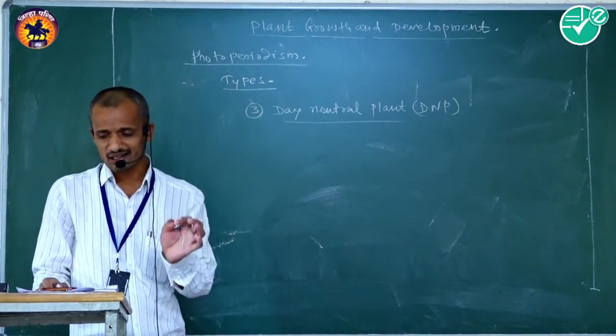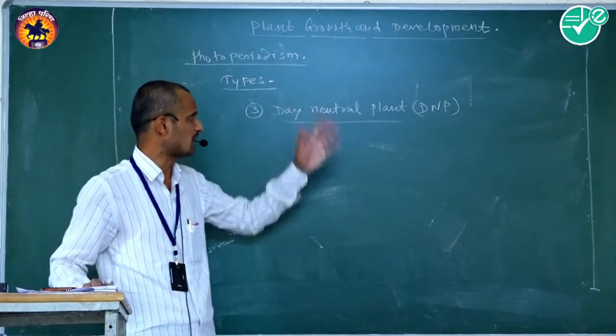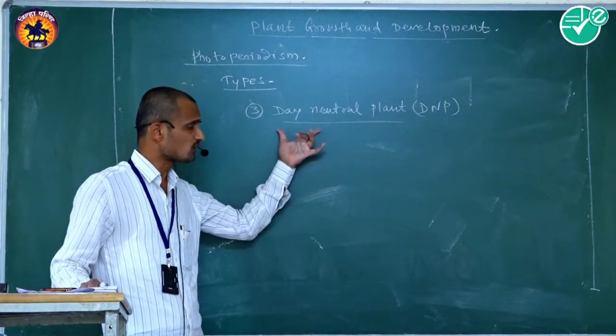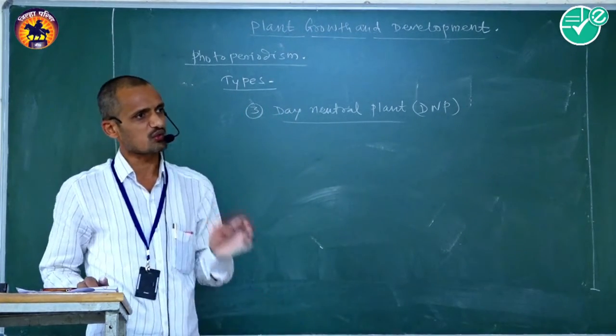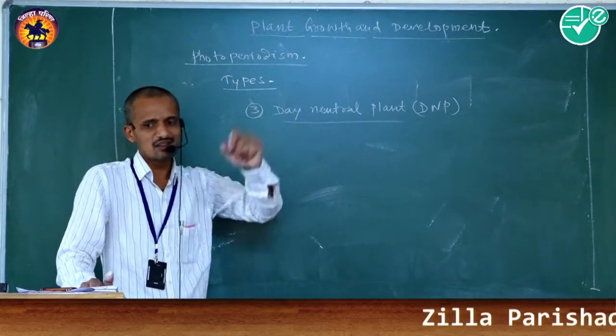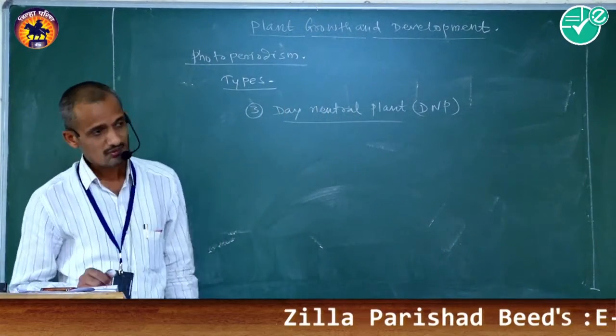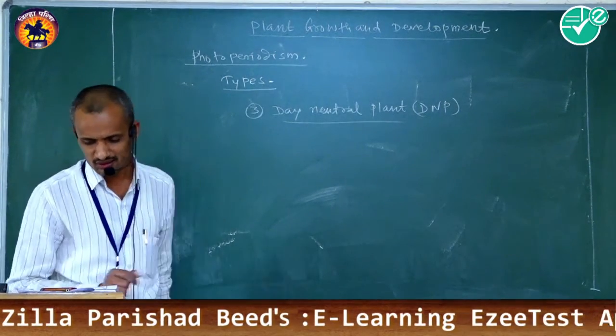They do not require a specific photoperiod for the initiation of flowers. Flower initiation can take place throughout the year.